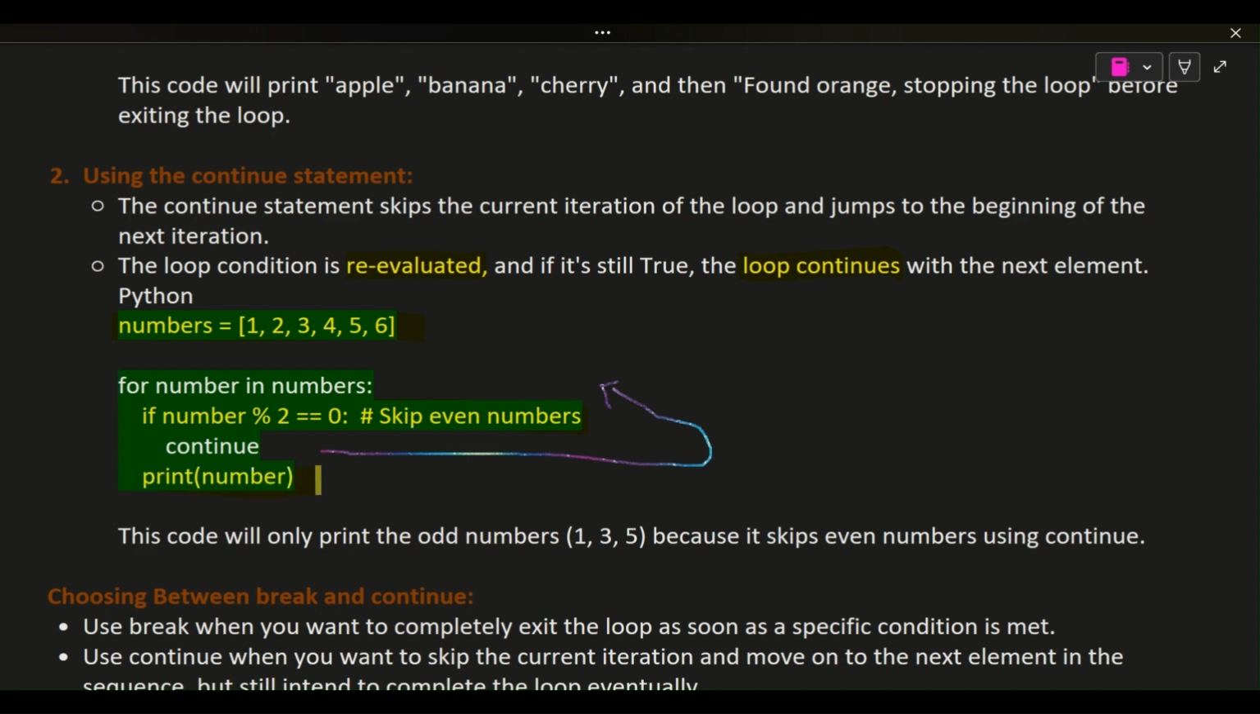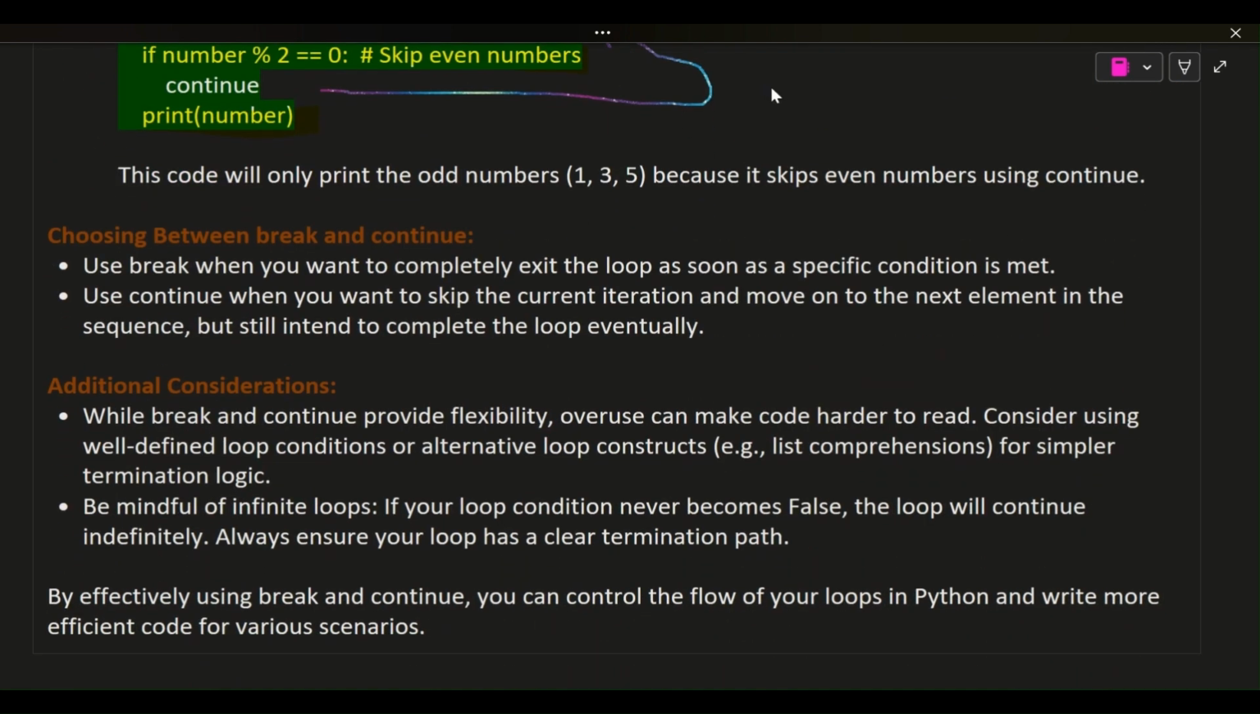Choosing between break and continue. Use break when you want to completely exit the loop as soon as a specific condition is met. Use continue when you want to skip the current iteration and move on to the next element in the sequence, but still intend to complete the loop eventually.